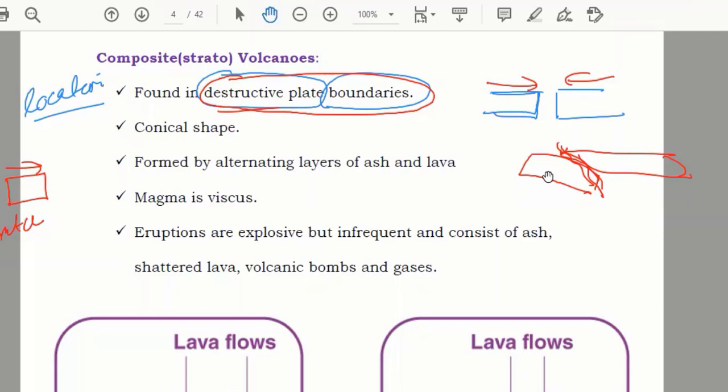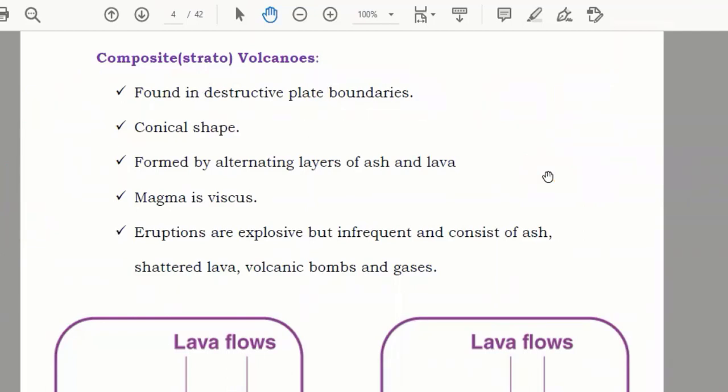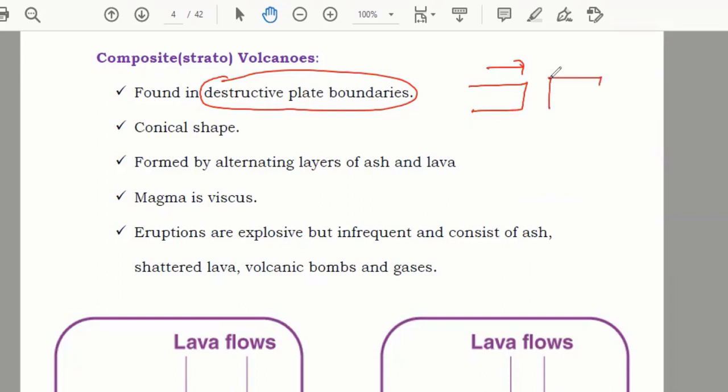Okay, please, this is very important, and this will come again and again, so you should have a clear concept of constructive and destructive. So where are they found? In destructive plate boundaries, where the plates are moving towards each other. In these boundaries, composite or stratovolcanoes are found.